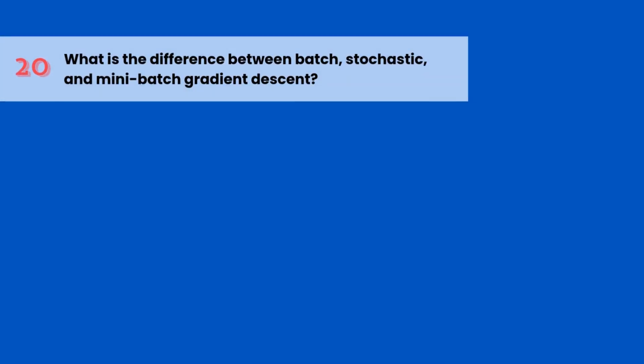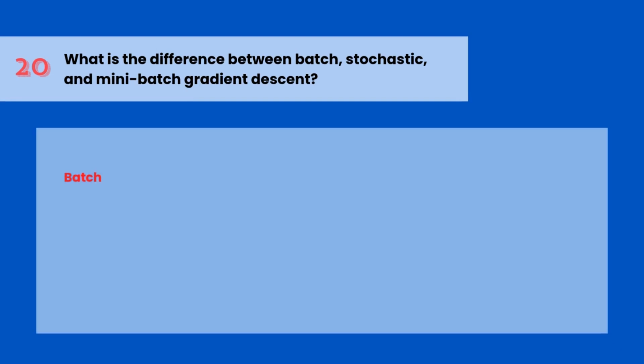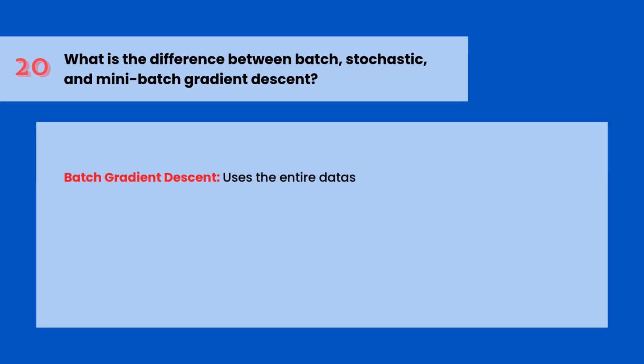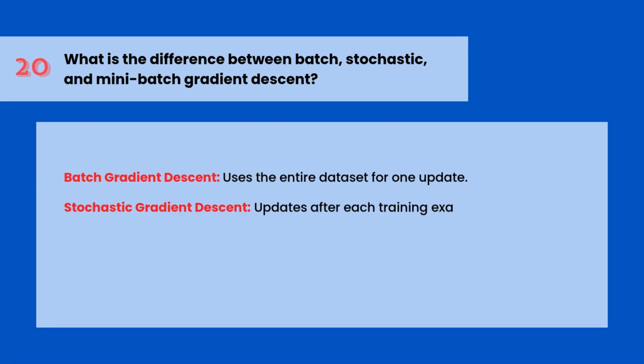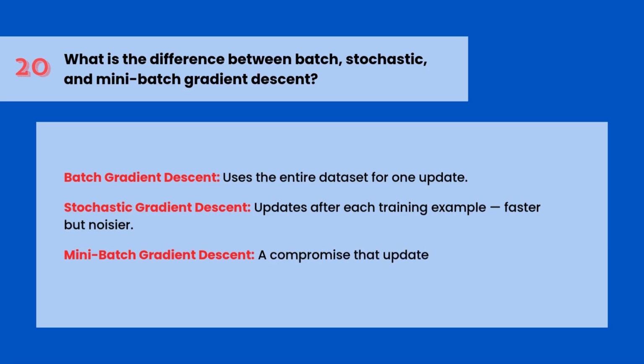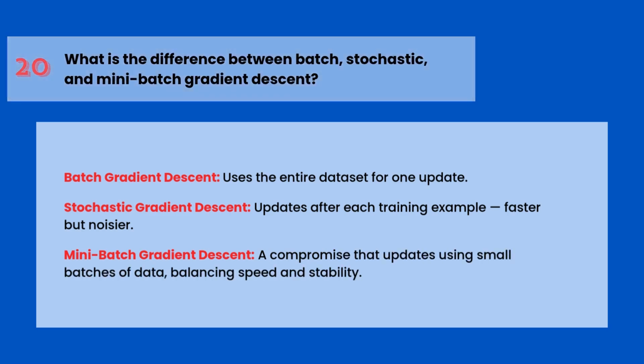What is the difference between batch, stochastic, and mini-batch gradient descent? Batch gradient descent uses the entire dataset for one update. Stochastic gradient descent updates after each training example, faster but noisier. Mini-batch gradient descent, a compromise, updates using small batches of data, balancing speed and stability.